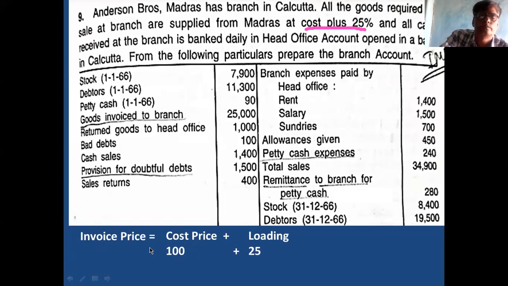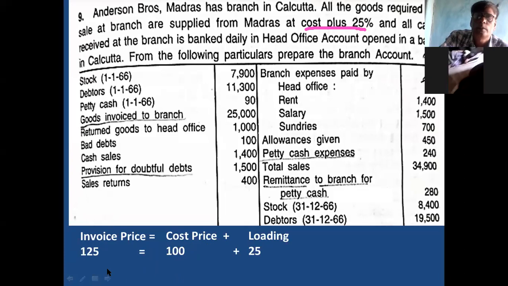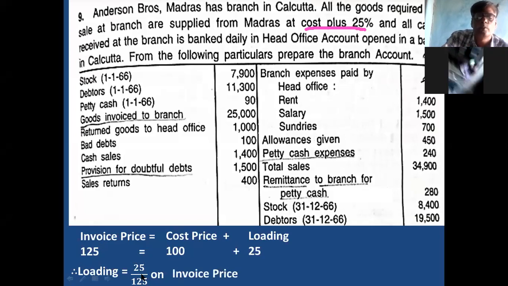Then it is equal to 125. Then you form two equations. The first equation is loading is equal to 25 divided by 125. Numerator is 25, denominator is 125. This 125 is related to invoice price. Remember this: if invoice price is given, 25 divided by 125, you cancel it.